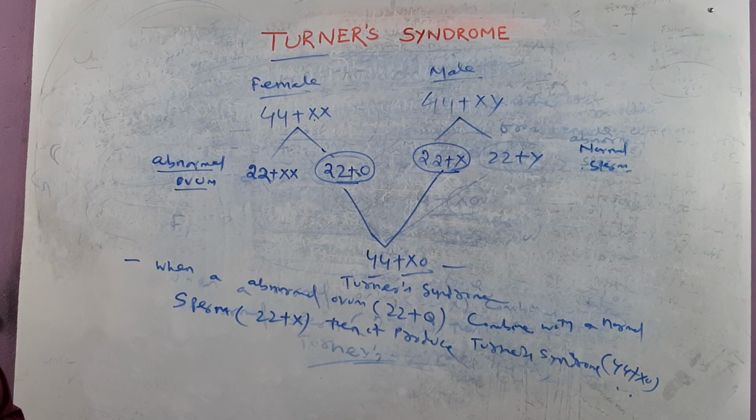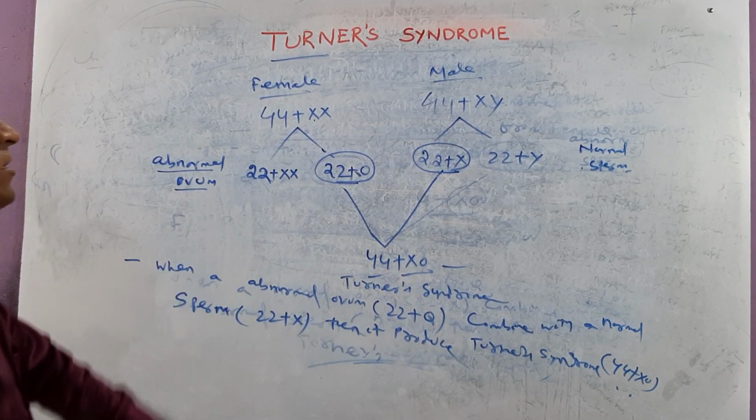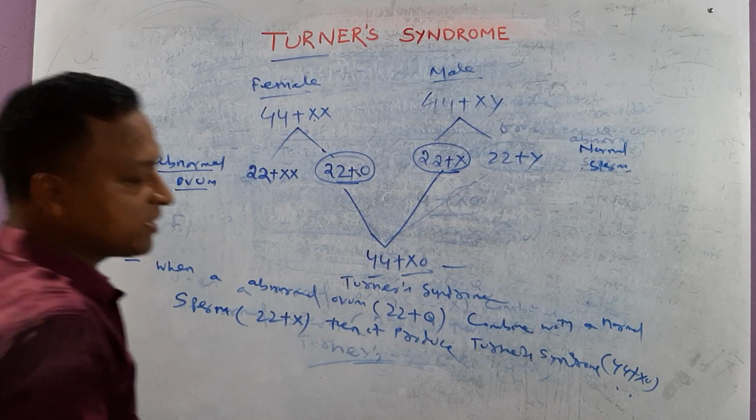Clear? So this is the basic fundamental about which one? Turner syndrome. Okay, we will add more in the next points.